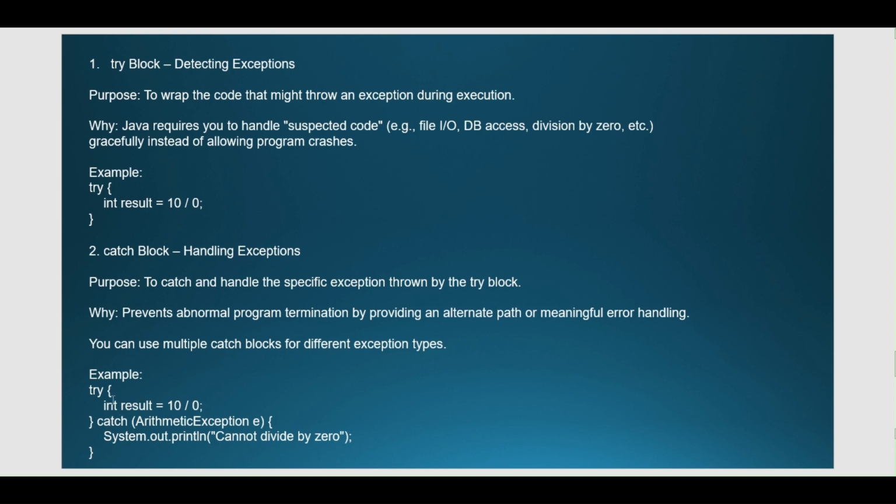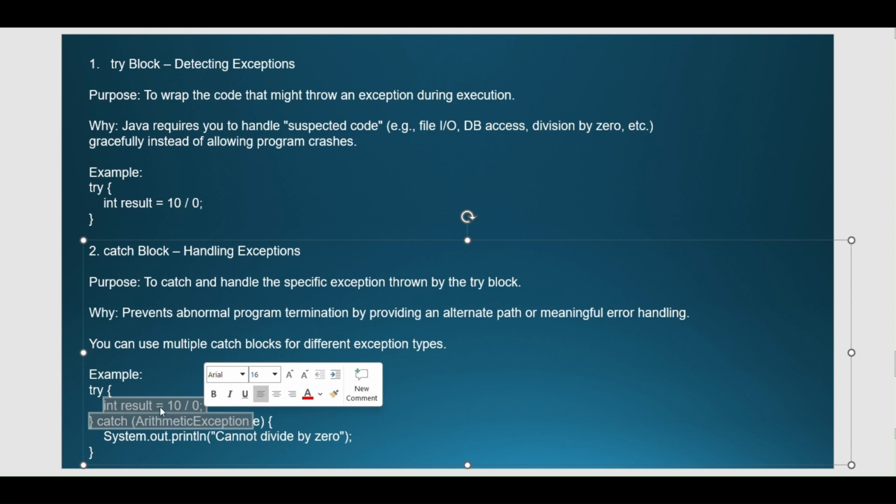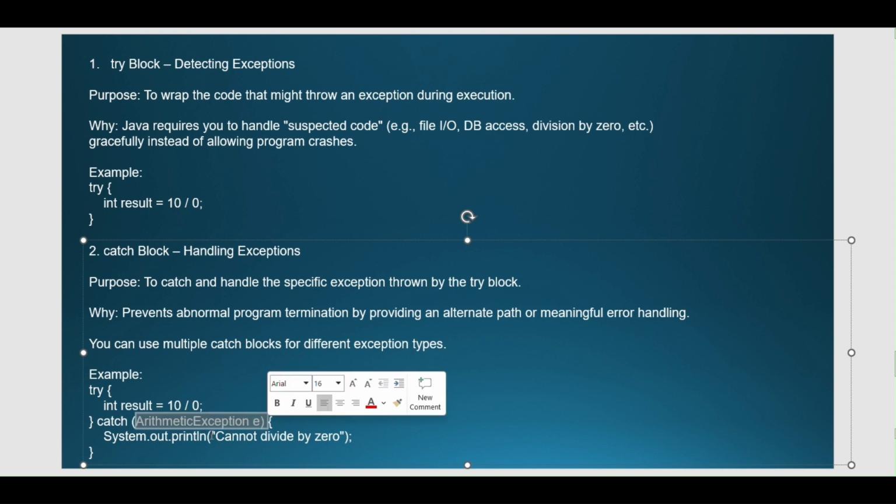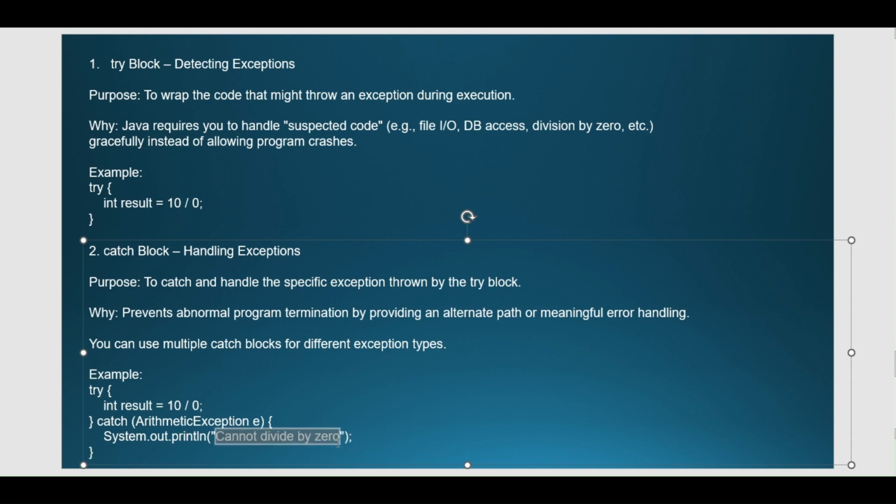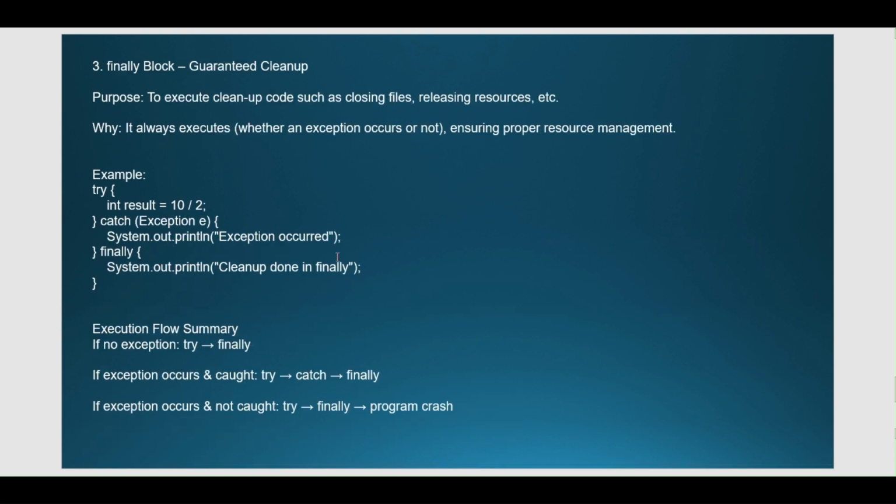For example, first we know this code can throw an arithmetic exception, so we wrap it under the try block. Now we know how to handle it, so we handle it using the catch block. The catch block specifies which kind of exception it will handle, here an arithmetic exception. If the value has thrown an exception, what do we have to print? We print that it cannot be divided by 0, or that an arithmetic exception is thrown. Likewise we can handle it. Moving quickly to the next slide.